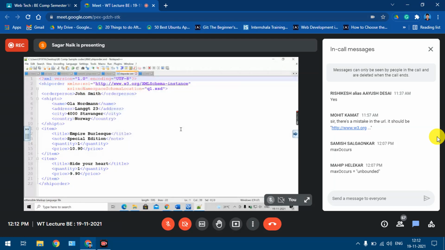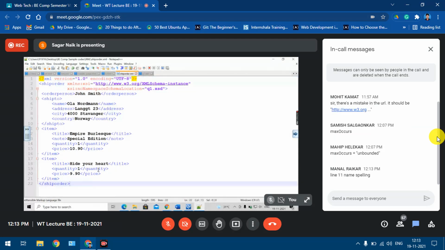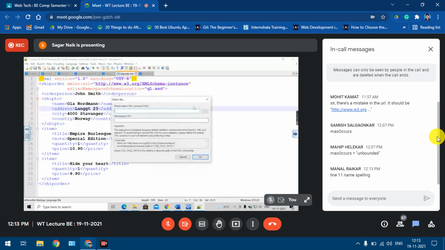Actually, this code is correct, but I think there's again some problem with my Notepad. It should have detected the error. I don't think there are any problems in this code. Shape order xmlns:xsi equal to, yeah, fine, and noNamespaceSchemaLocation, yes, correct. Now actually it should have detected. The only thing is I may need to restart this particular system. But it should have detected.